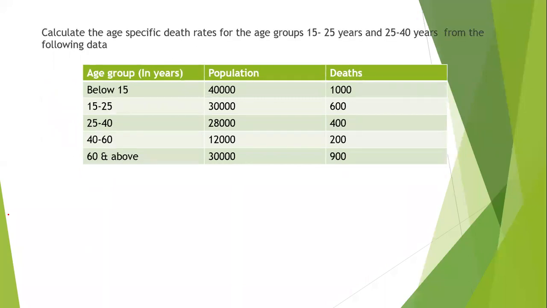Coming to the problem. There are two small problems. We can finish it quickly. Calculate the age specific death rate for the age group 15 to 25 and 25 to 40 years from the following data. They have given us the age groups: below 15, 15 to 25, 25 to 40, 40 to 60, 60 and above. They have given us the population, the birth rate, the death rate.